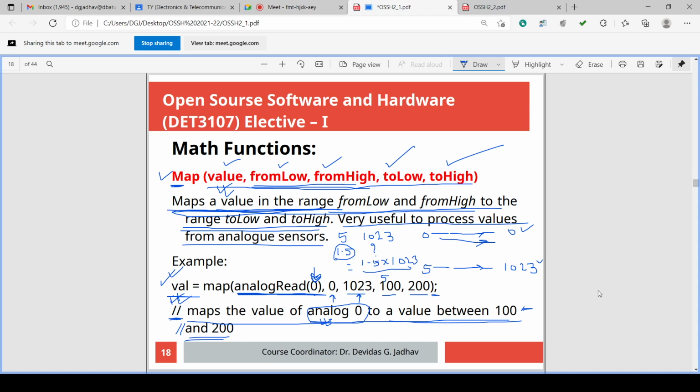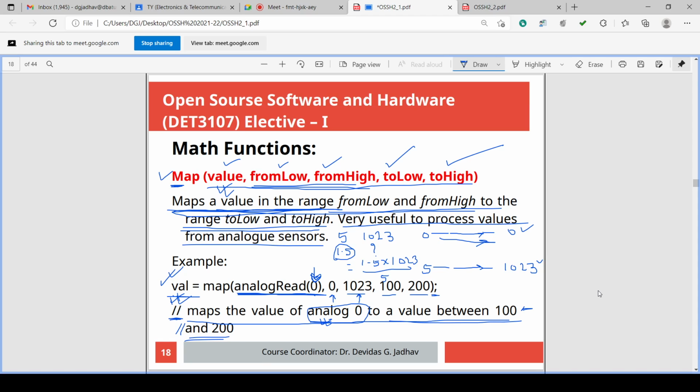Map is a very important function whenever we use analog inputs and outputs. In both cases, because again I repeat the same,